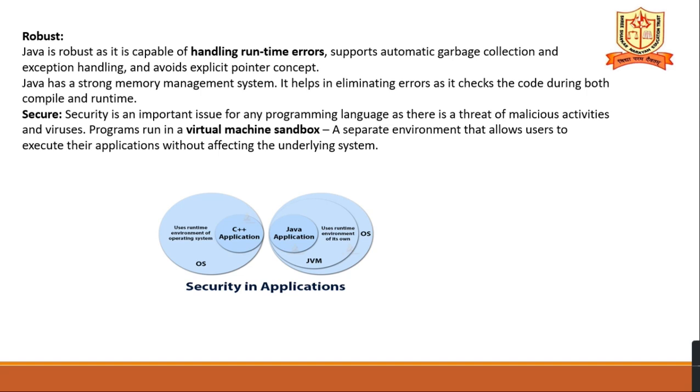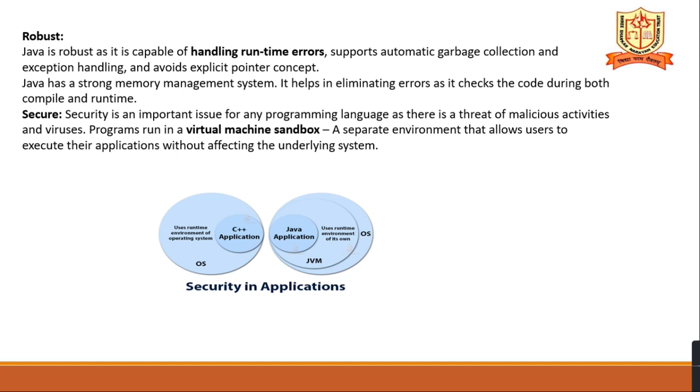Java is a secure language. Security is an important issue for any programming language as there is a threat of malicious activities and viruses. Programs run in a virtual machine sandbox, a separate environment that allows users to execute their applications without affecting the underlying system.